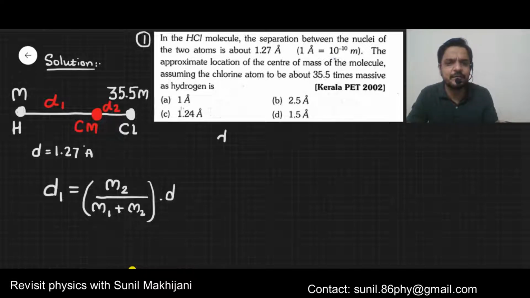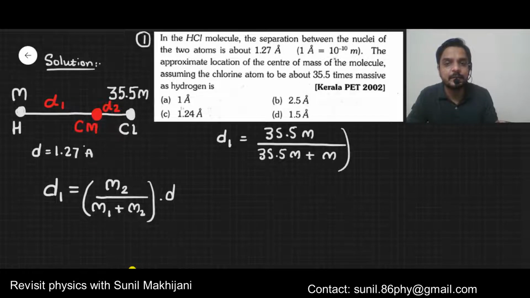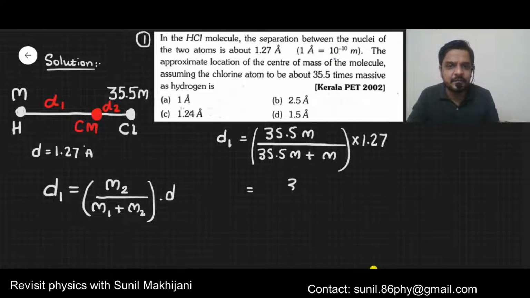Now we have to just substitute values. Here m2 means chlorine, so it will be 35.5 m divided by m1 plus m2, which is 35.5 m plus m, into the total distance d, which is 1.27 angstrom. Now when you solve the bracket, you will get 35.5 m divided by 36.5 m, so m gets cancelled.